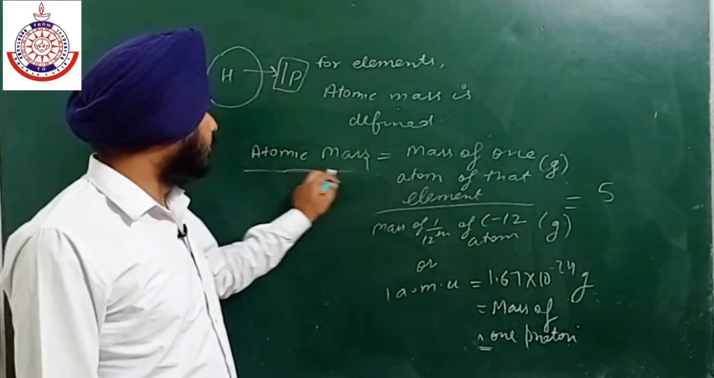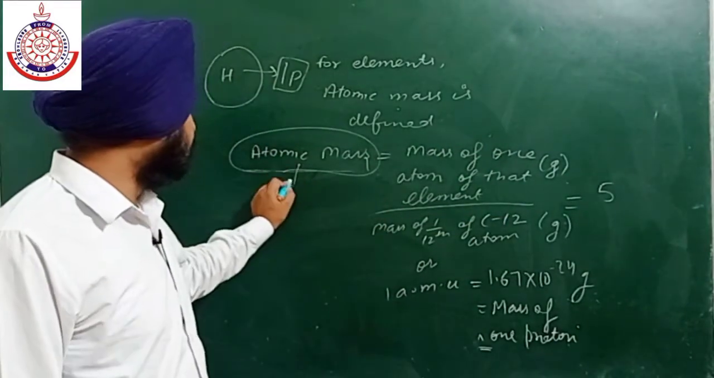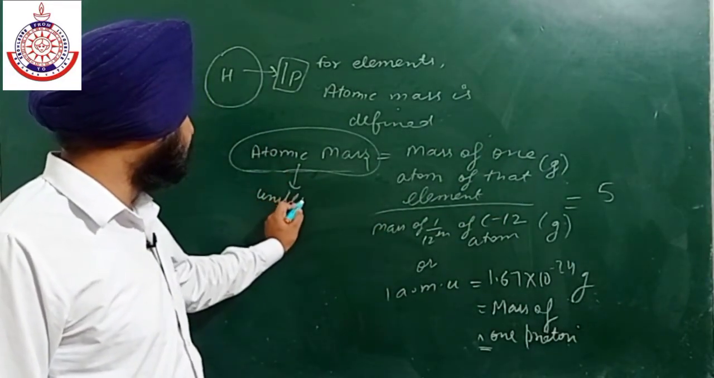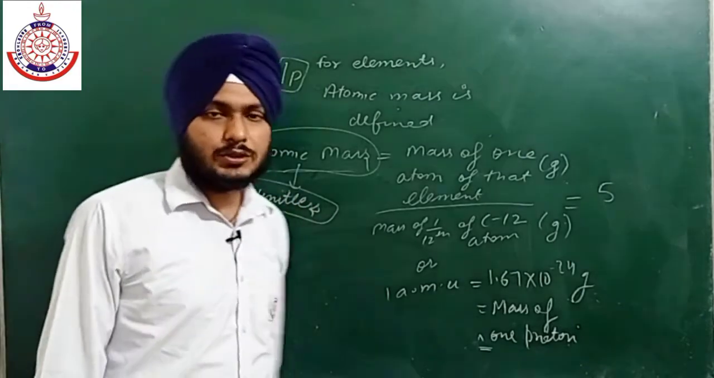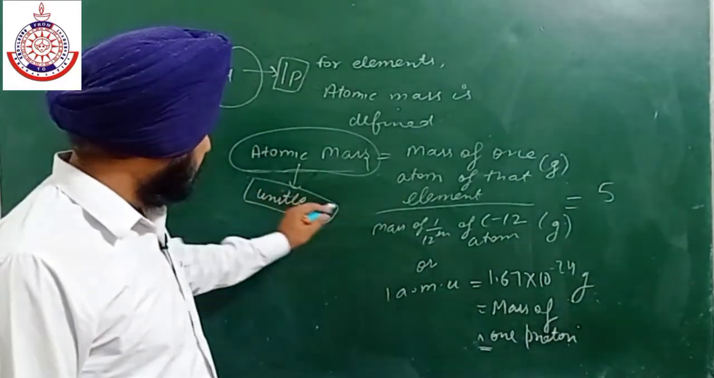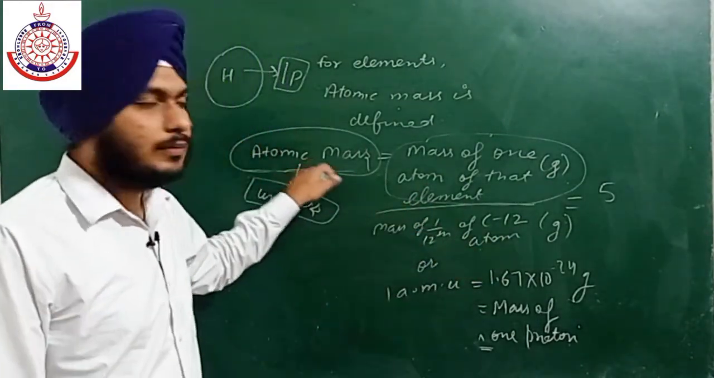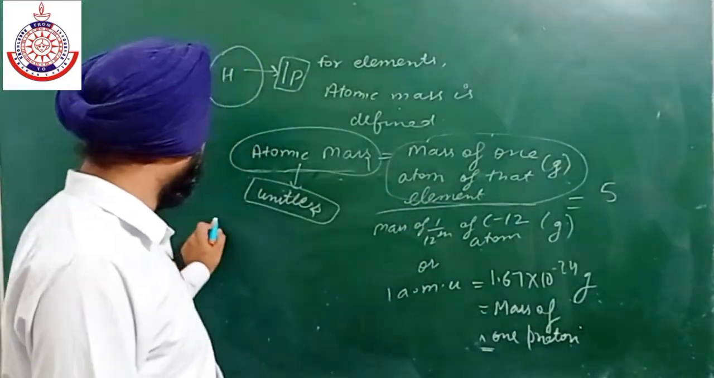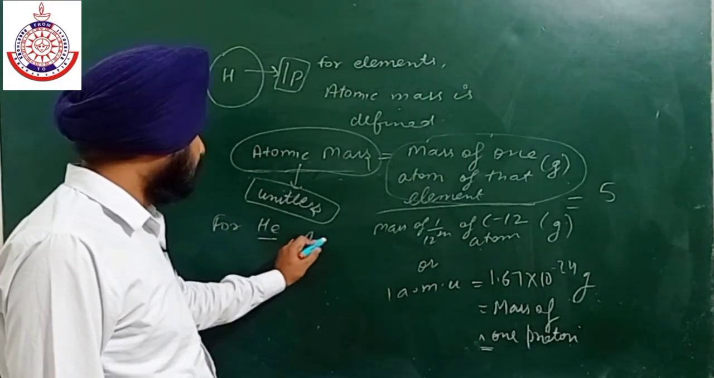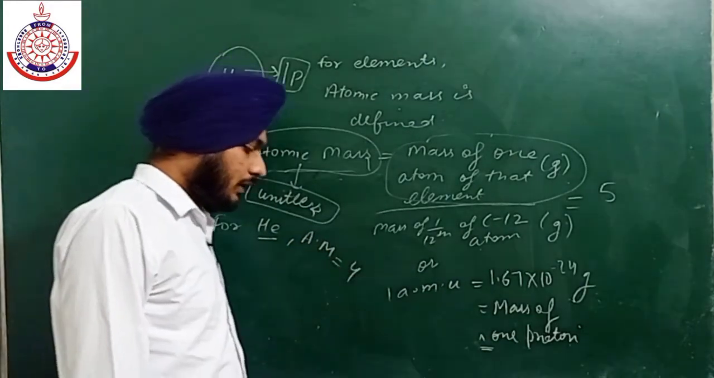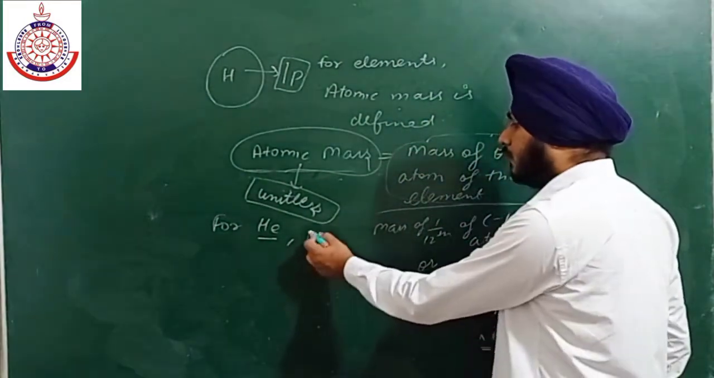Now what is the unit of atomic mass? The atomic mass is unitless, because gram divided by gram gives us 1, which is unitless. Okay, now how to calculate the mass of one atom of any element? Just by multiplying this AMU with the atomic mass. If we talk about helium, for helium the atomic mass is 4.